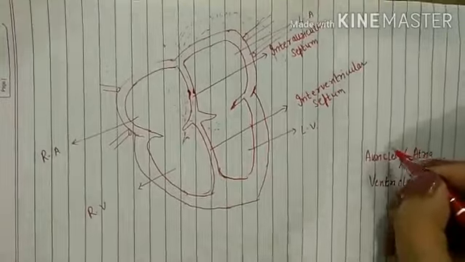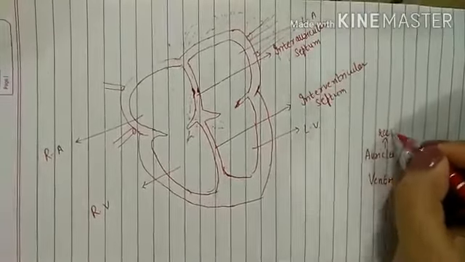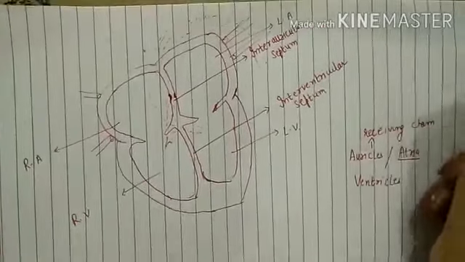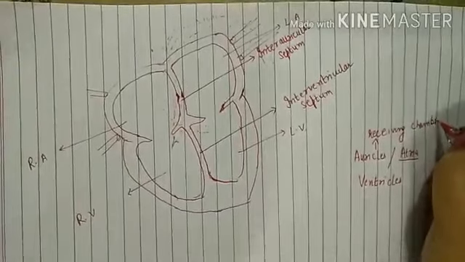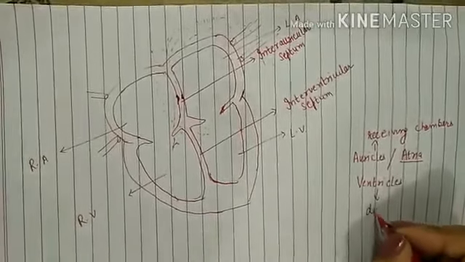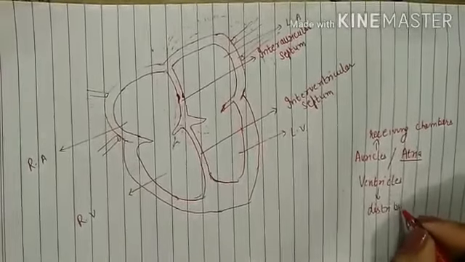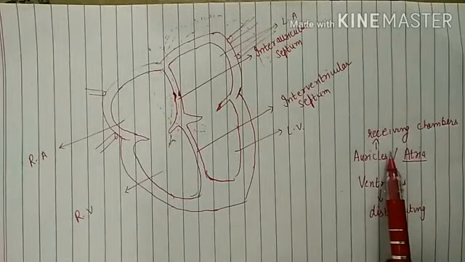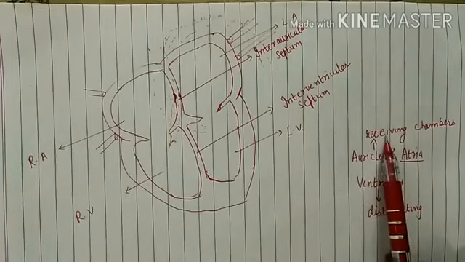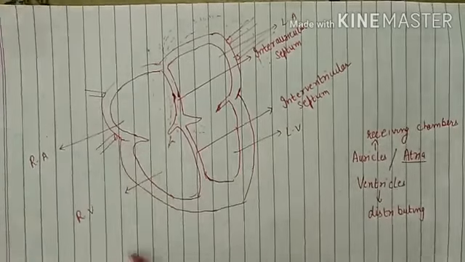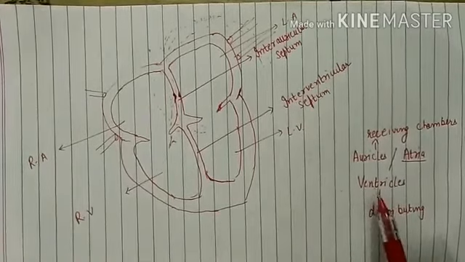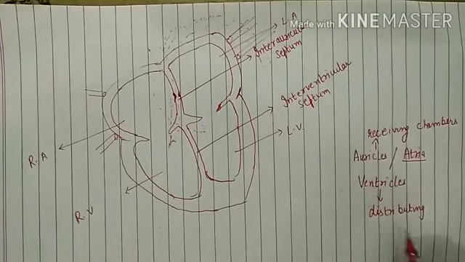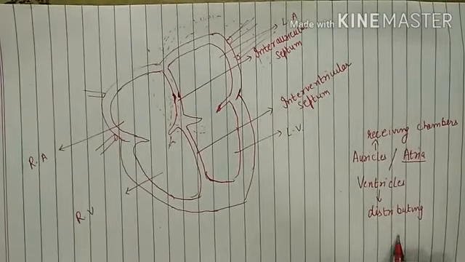So auricles are the receiving chambers, and ventricles are the distributing chambers of the heart. Auricles are the receiving chambers, means they will receive the blood from various parts of the body, and ventricles will distribute the blood, therefore they are known as distributing chambers.